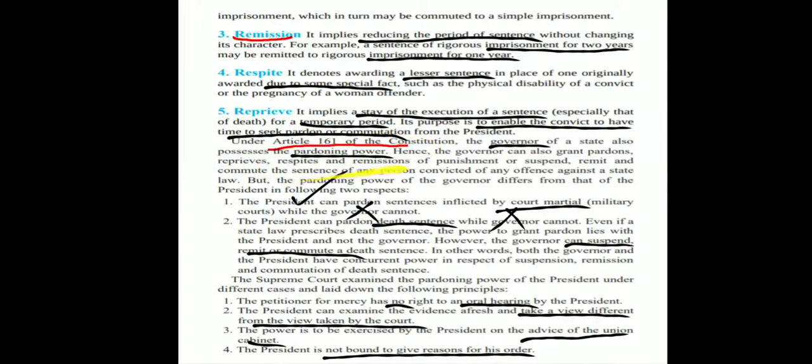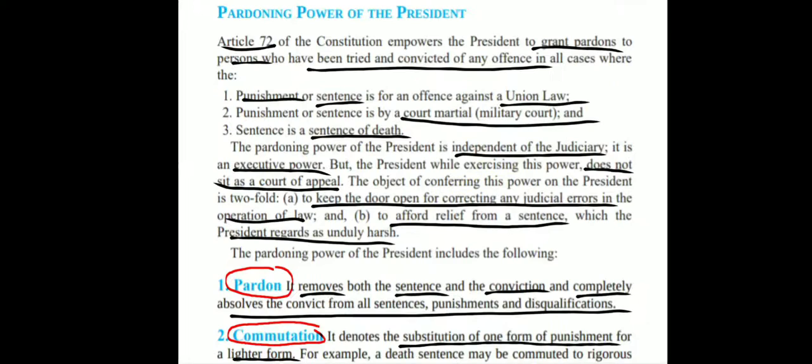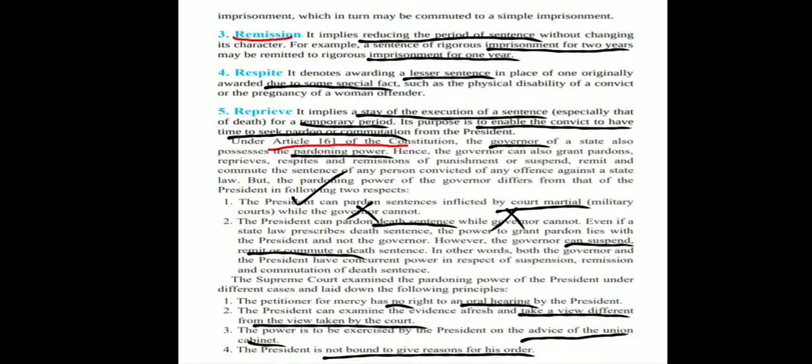So the governor can also grant pardons, reprieves, respites, remissions of punishment, or can suspend, remit, and commute the sentence of any person. However, the pardoning power of the governor differs. How? Let's see. The president can pardon sentences inflicted by court martial, as we've seen here. However, the governor cannot. Also, the president can pardon death sentences while the governor cannot. It can only suspend, remit, or commute a death sentence. It cannot pardon a death sentence.